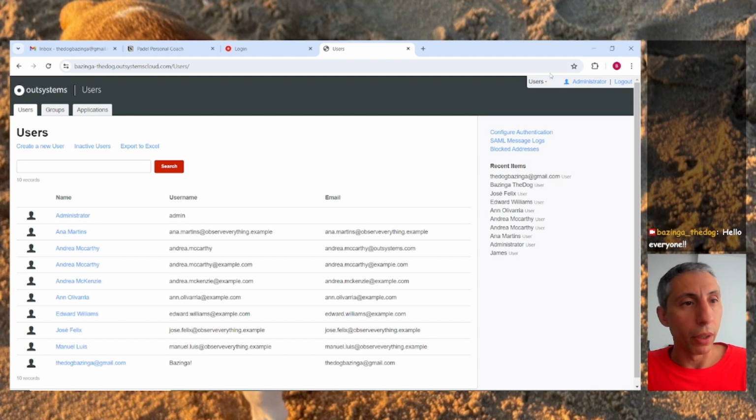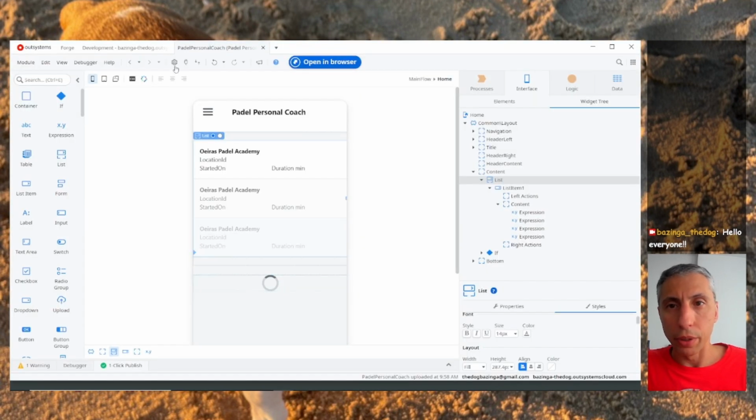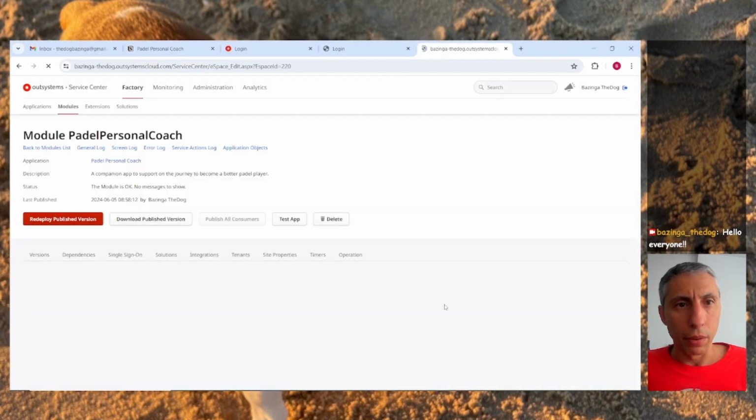I'm actually already logged in, but one of the things that I wanted to show you, because this happened to me the other day, is that we need to have a username, and usually the username is admin. And if you don't know the password, there's a way to reset this password. The way you can do this is on Service Center. Let's open Service Center here. We need to log in here.